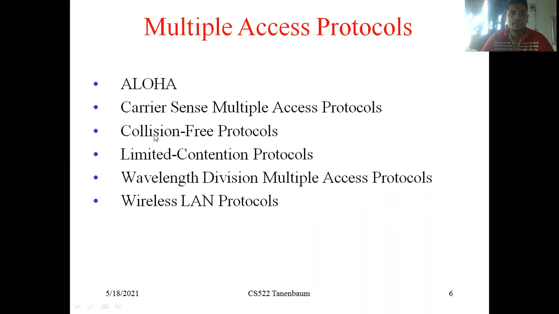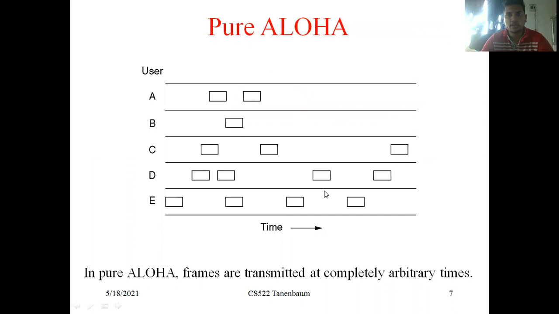In this, we are going to discuss Aloha. The first part of Aloha, that is pure Aloha, we covered in the last video. Let's recall what is meant by pure Aloha. Multiple frames have to be transmitted by multiple users using the same channel. If you observe this diagram, there are multiple users A, B, C, D, E, a total of 5 users.